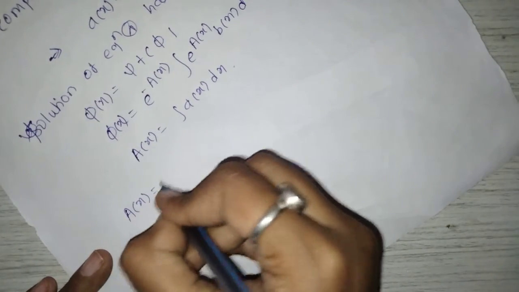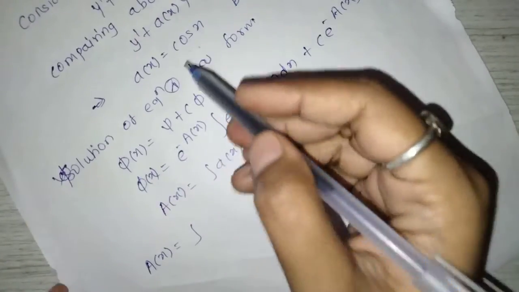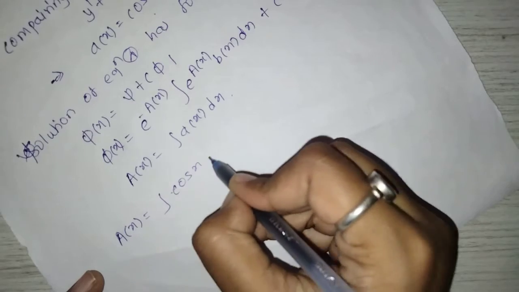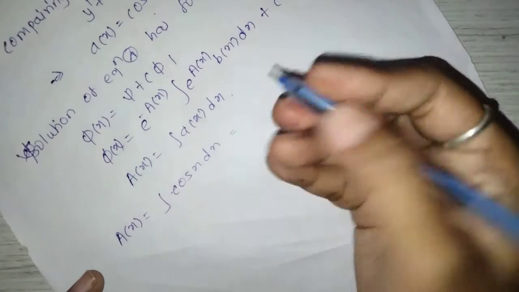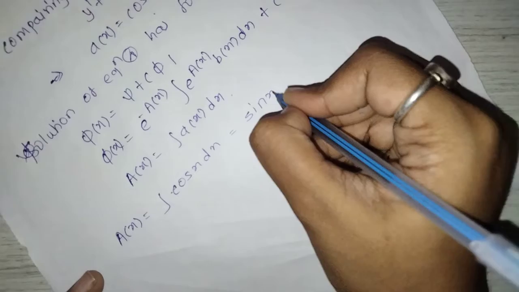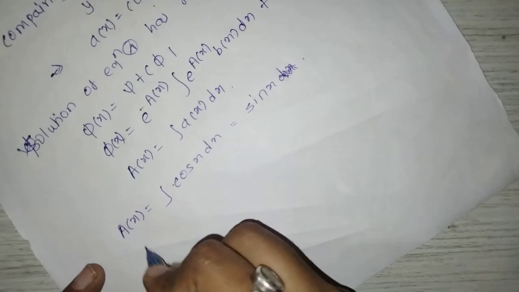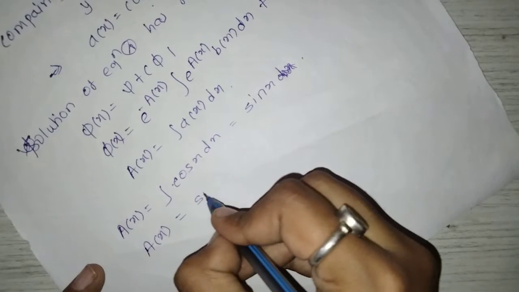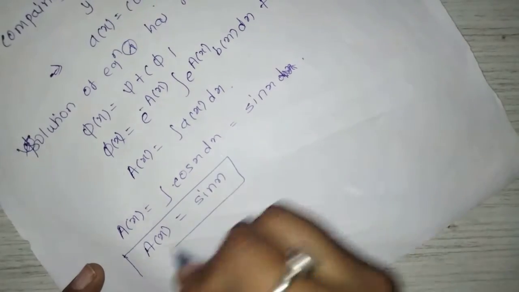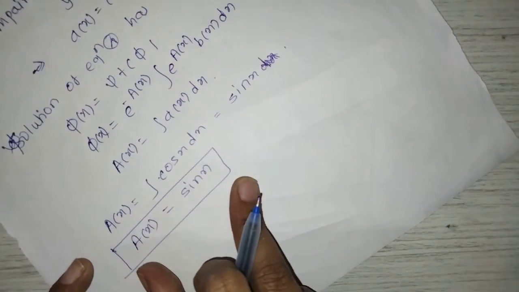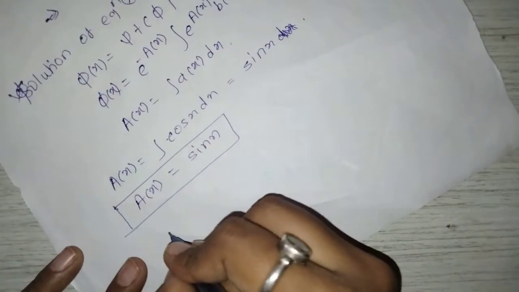Now calculate A of x is equal to integration a of x, a of x is cos x dx. Integration of cos x dx is nothing but sin x. So A of x is equal to sin x. Now put A of x is equal to sin x in this equation.